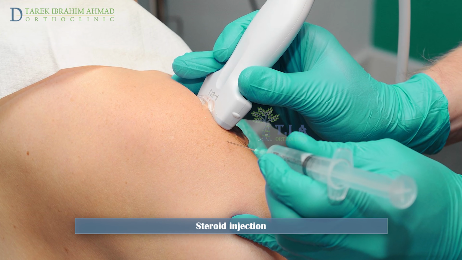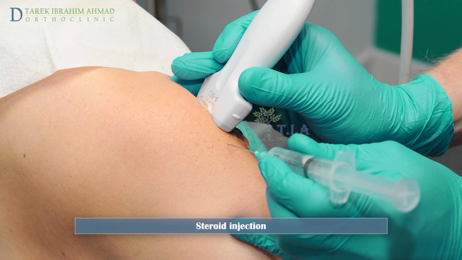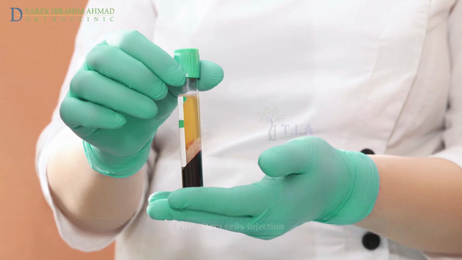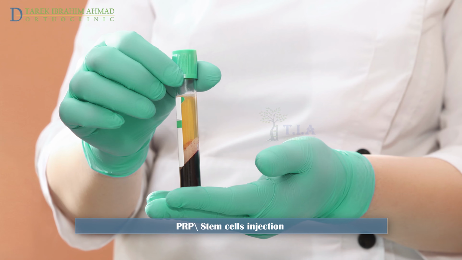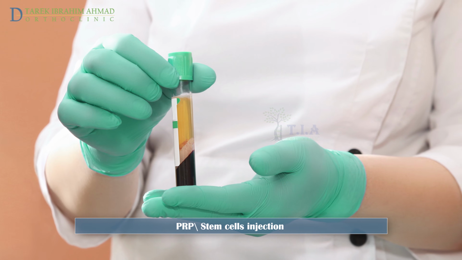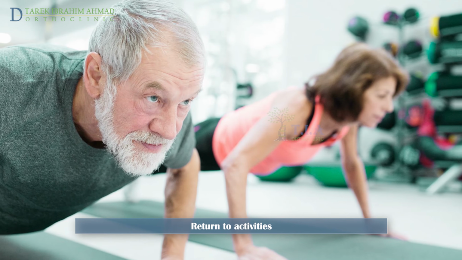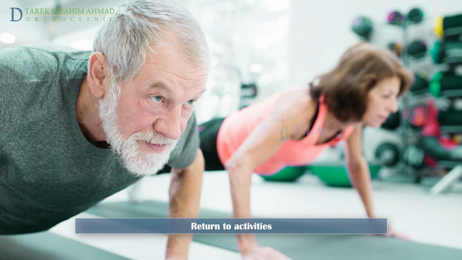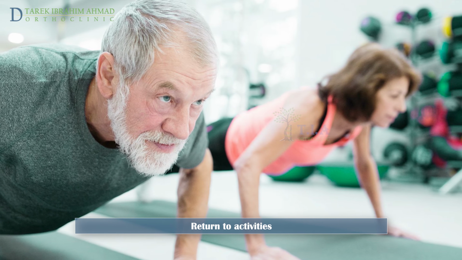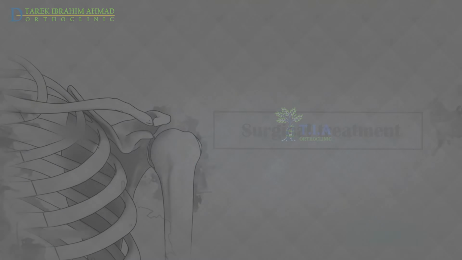The steroid is usually injected into the shoulder using a needle under the guidance of ultrasound. The paratendinous injection of PRP and stem cells showed success in the decrease of pain and disability. When it is possible to move the arm in all directions without pain, it is safe to begin slowly returning to normal activities or sports.